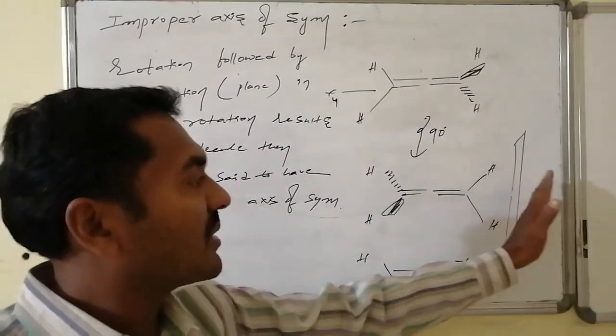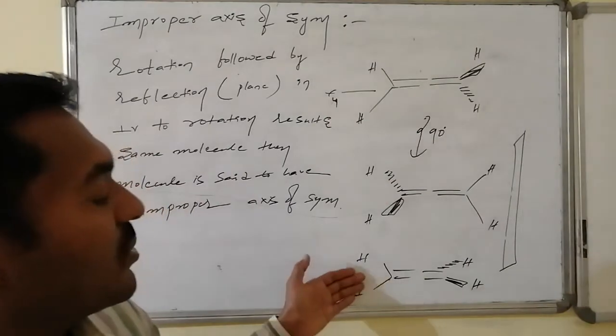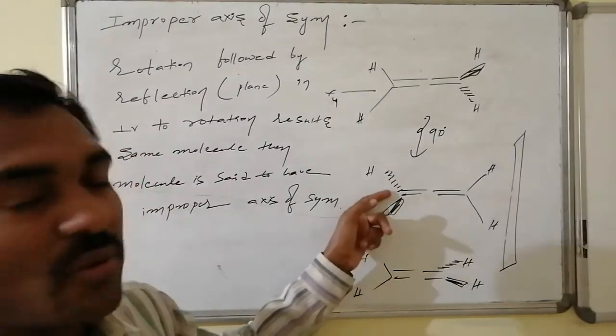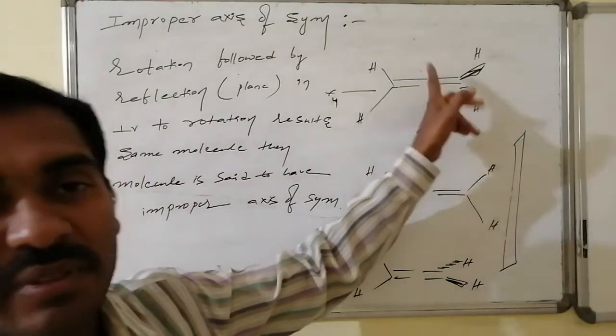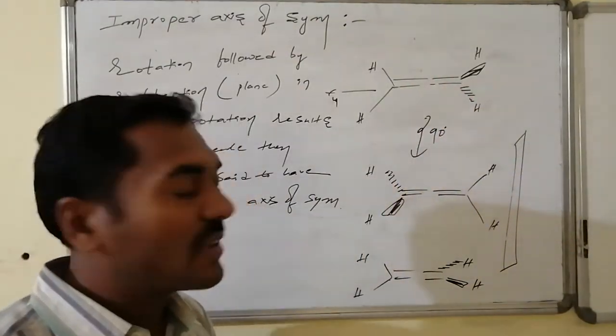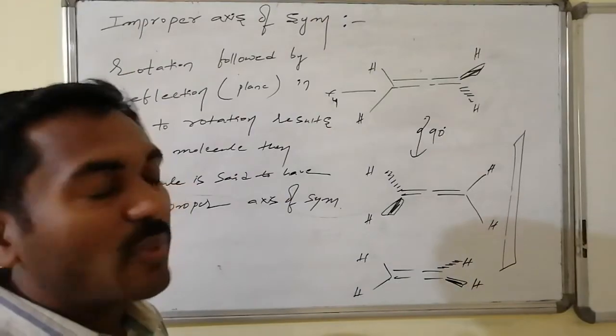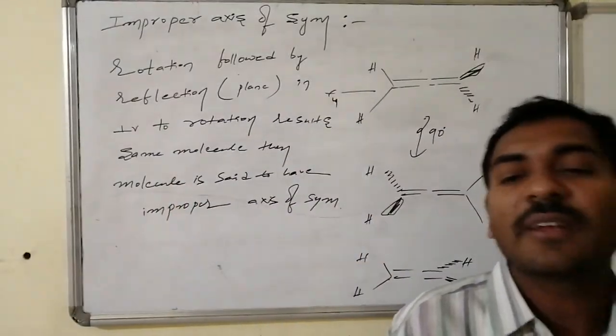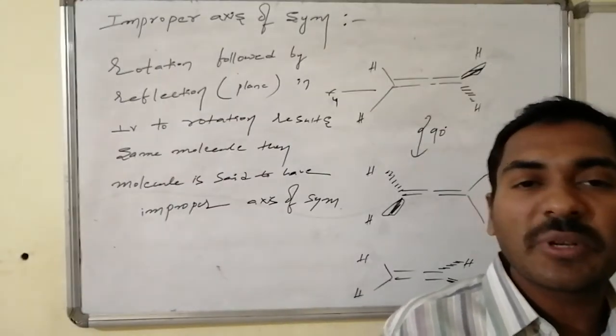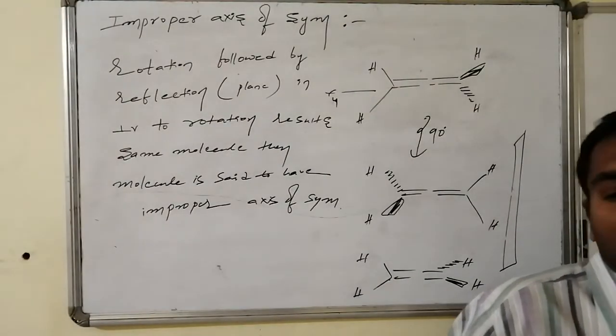Now it appears as its mirror image: two hydrogens are in this plane, one hydrogen below the plane and one above. This appears similar to the first structure, hence it has an improper axis of symmetry. Thus molecules having an improper axis of symmetry are symmetric and optically inactive, because they are achiral in nature.